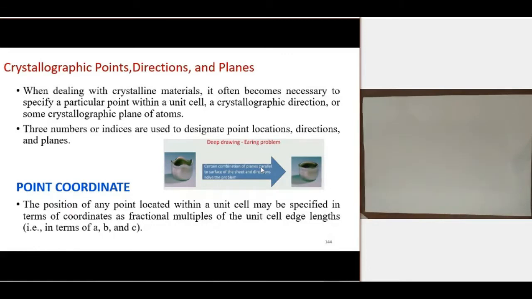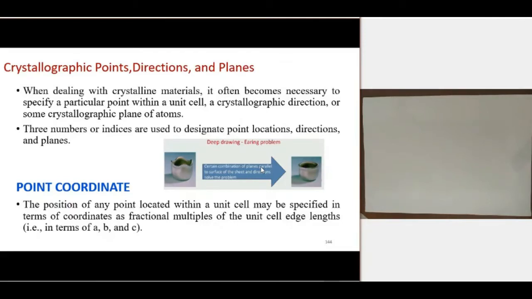Actually, these planes and directions are imaginary. There are no such planes and directions in the unit cell or in the crystal structure. But we imagine some planes and directions, and in those planes and directions the strength is different, or in a particular direction we can easily deform materials.